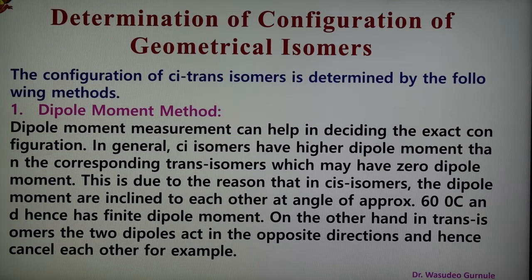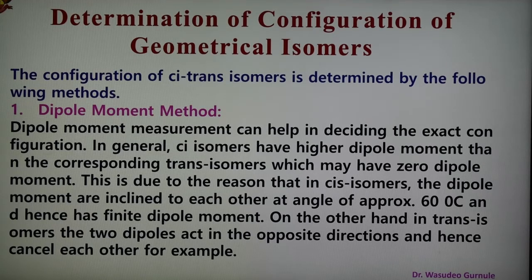Now the next part is the determination of the configuration of geometrical isomers. The configuration of cis-trans isomers is determined by some methods. On the basis of these methods, we can know whether the geometrical isomer is cis or trans. The first method is the dipole moment method.